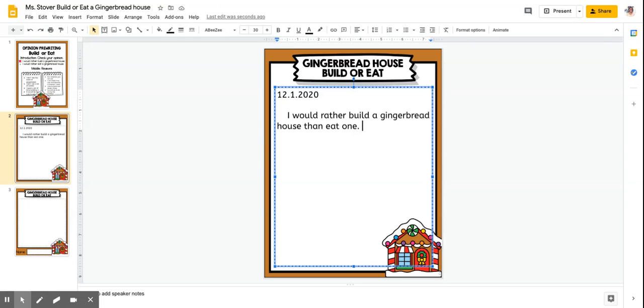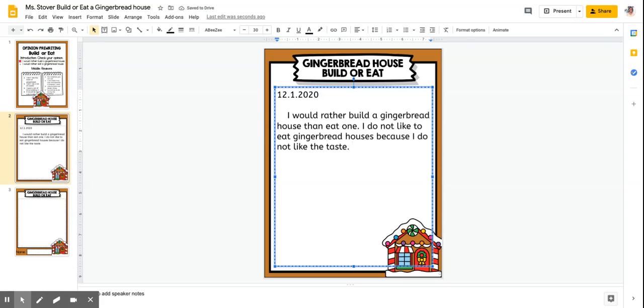That is the beginning of your paragraph. And then I'm going to want to add all of my details and my reasons why I would rather build a gingerbread house than eat one. So you want to make sure that your sentences are not just very simple. We want to have details. We want to know and feel like we're in your story or understanding what you're feeling during your writing. So I will start by saying that I do not like to eat gingerbread houses because I do not like the taste.